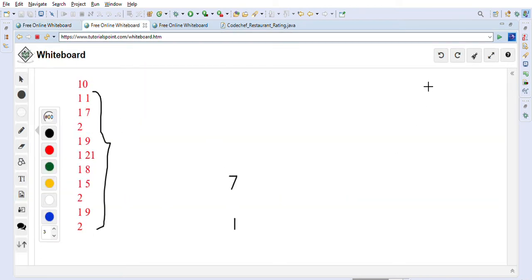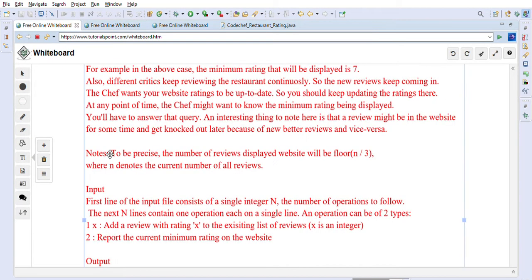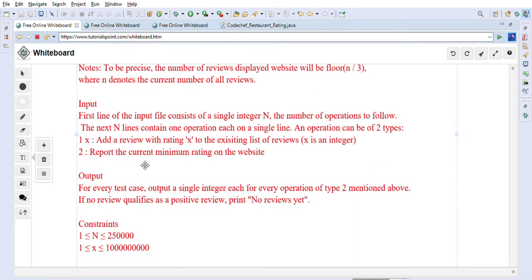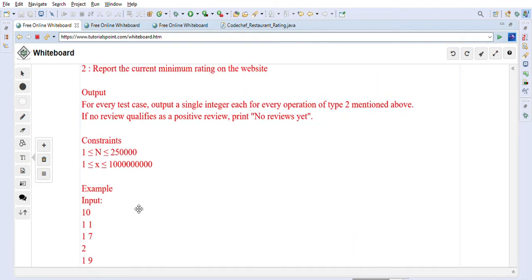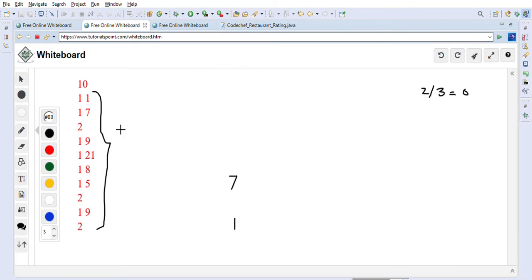So when we are saying 2 divided by 3, it means that it's 0. It's not even 1, so it's 0. In that case we will just output "no reviews yet". They have said it here: if no review qualifies as a positive review, it prints "no reviews yet". So this is the case where we will print "no reviews yet" for these two.